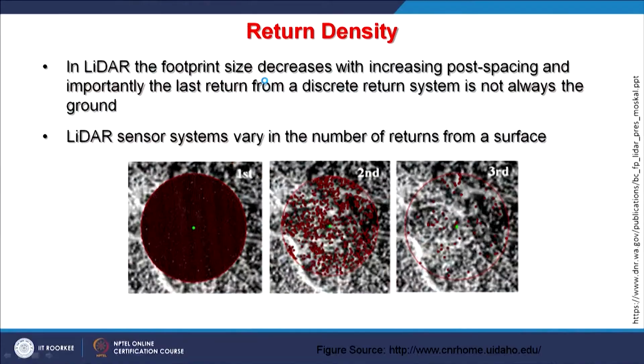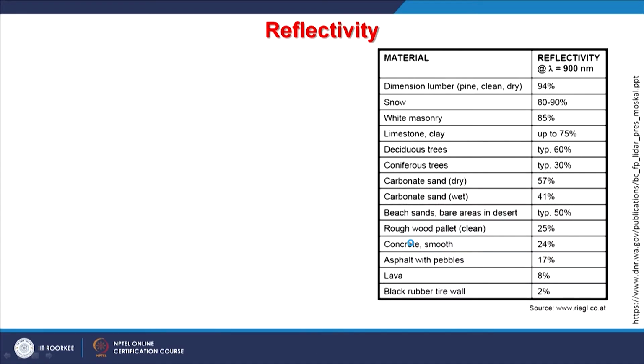It may be from even the base of the canopy, or from some other surface as well. So LiDAR sensor systems vary in the number of returns from a surface. One example is shown here: this is the first return, then in the second return you have many point data, and then in the third you are getting just very few. So likewise you get the data.